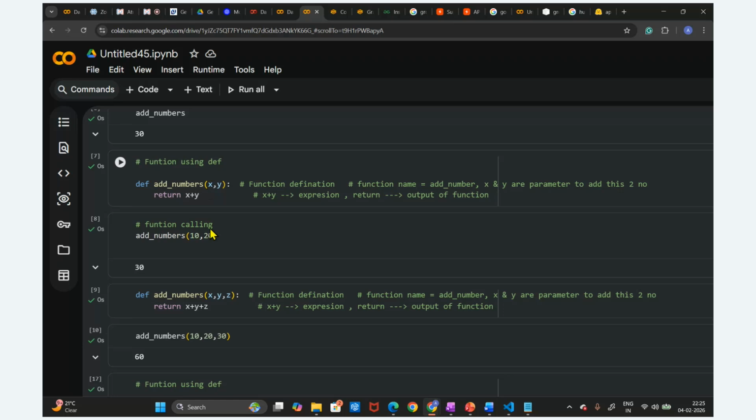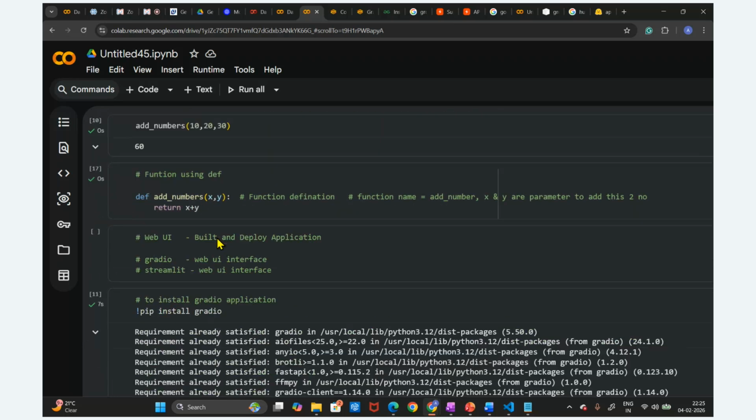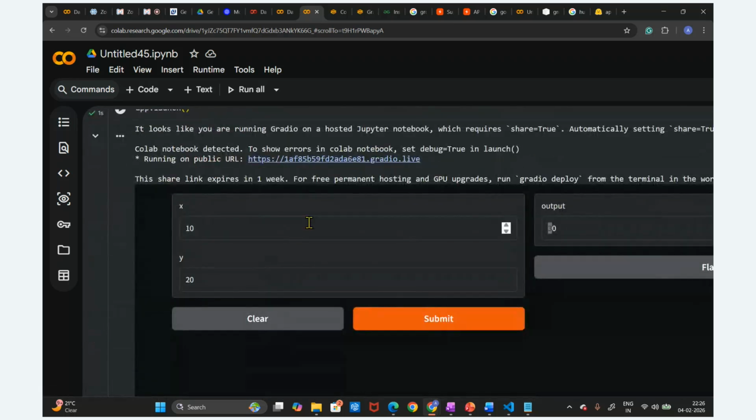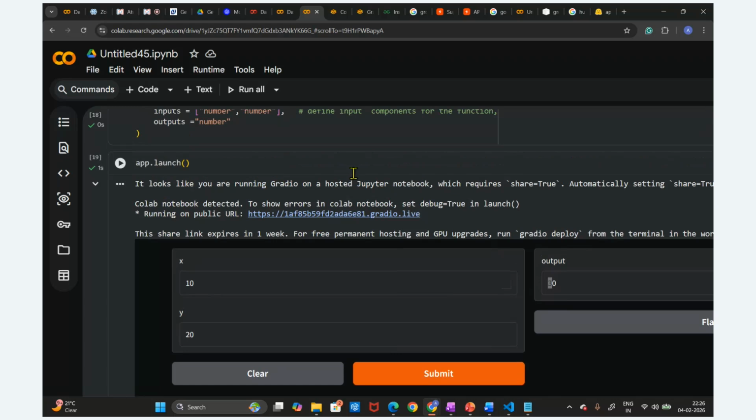Here we have written the same code, but why is this, right? This is locally hosted. In the local host, I have created this code, right? But it does not run for a longer time, permanently, right? Whenever we need to deploy this code, we need to create the .py file, and the .py file is the model, and the model will be deployed to this application file. For that purpose, we need to create this in the application file as a .py file, and there we can deploy this using the .py file.